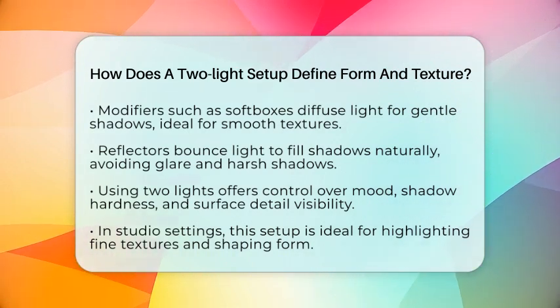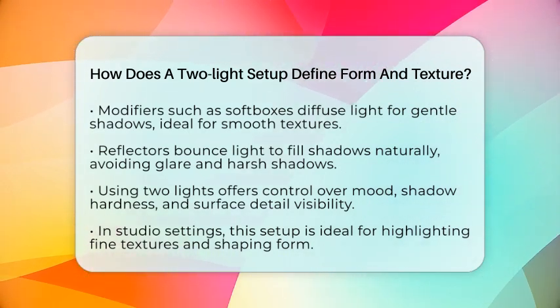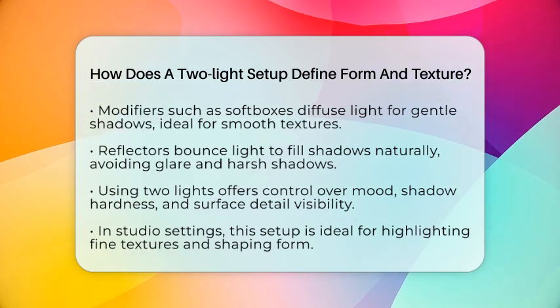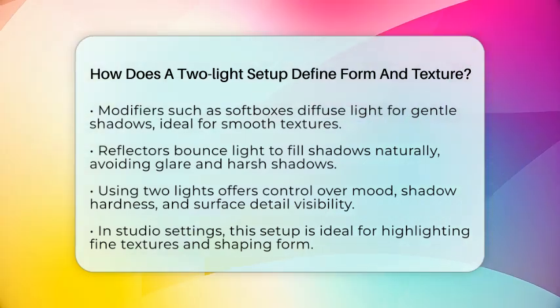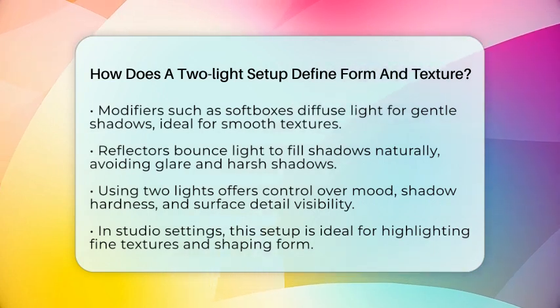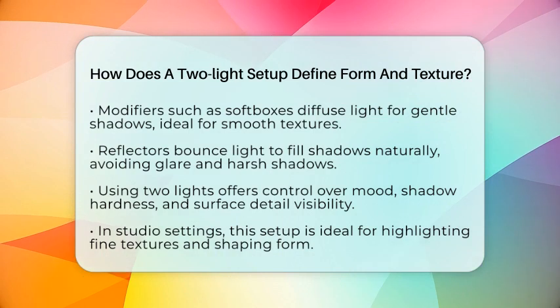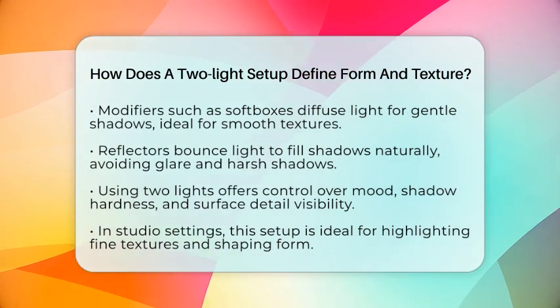In the end, a two light setup helps define form and texture by using one light to create shape through highlights and shadows, and the other to control shadow density and surface details. It's a flexible, powerful way to make your subjects look three-dimensional and tactile in digital images.